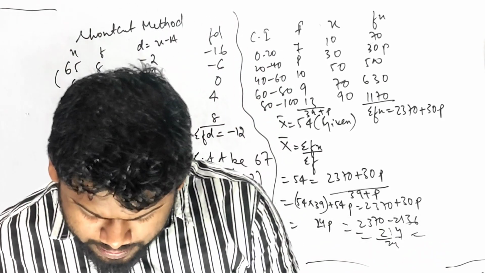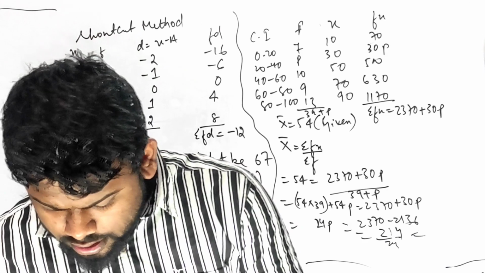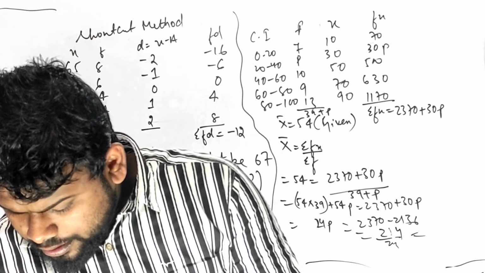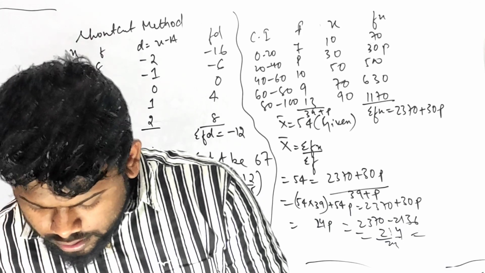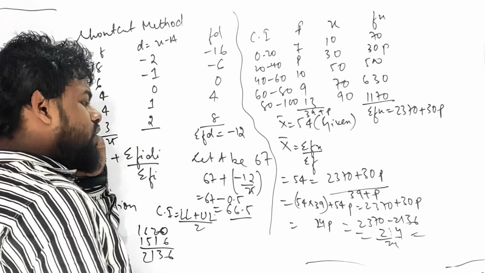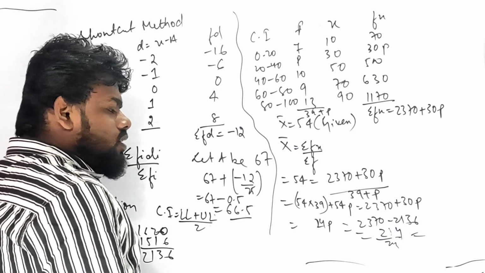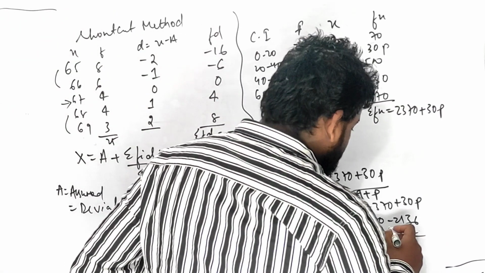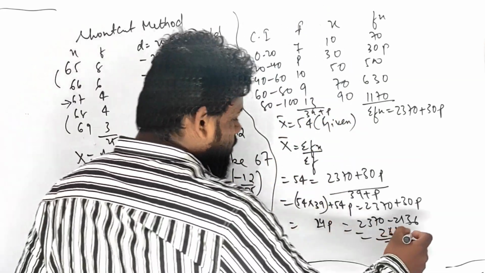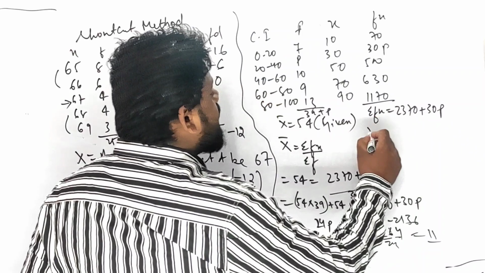Let me check the answer a little bit, my dear student. Please wait. 24 times 9 is 216, 24 times 10 is 240. Yeah, 11. 64... So p equals 11.